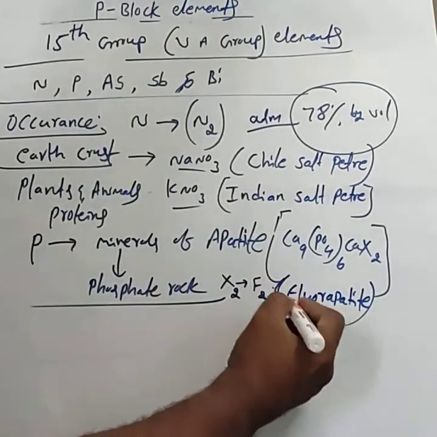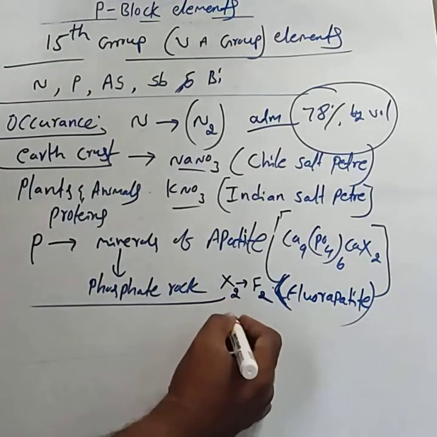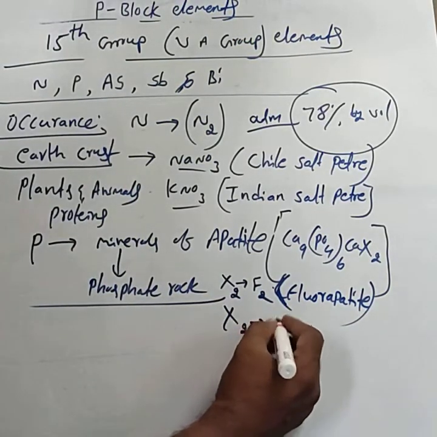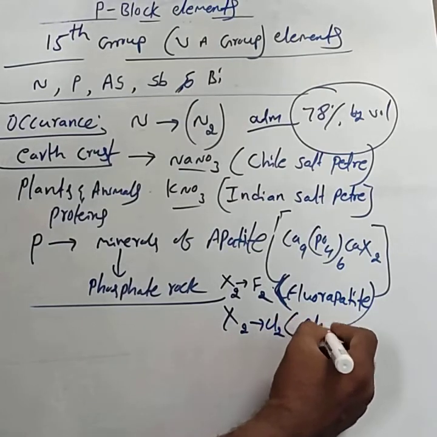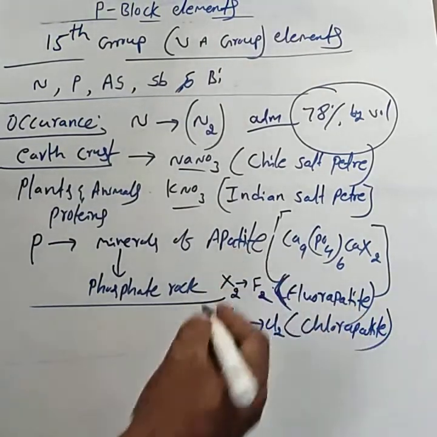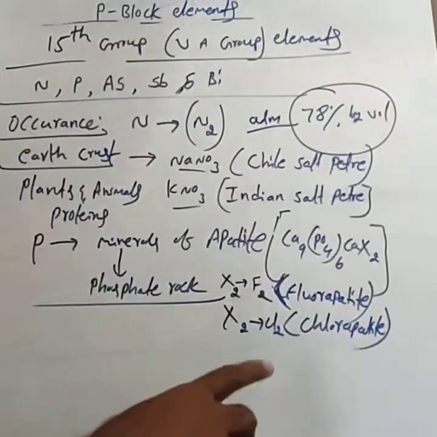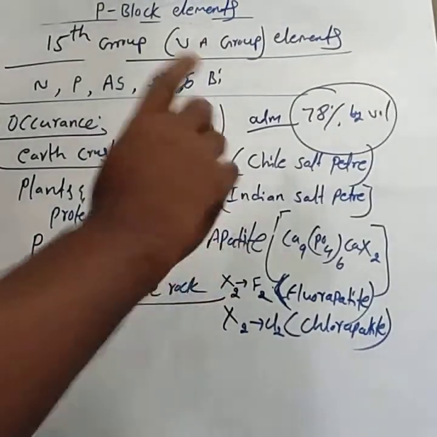If X2 is Cl2, it is called chlorapatite, with formula Ca9(PO4)6.CaCl2. These are commonly called the minerals of apatite.